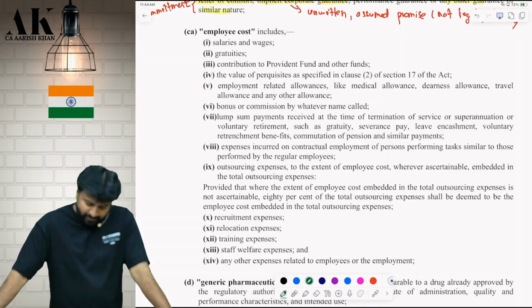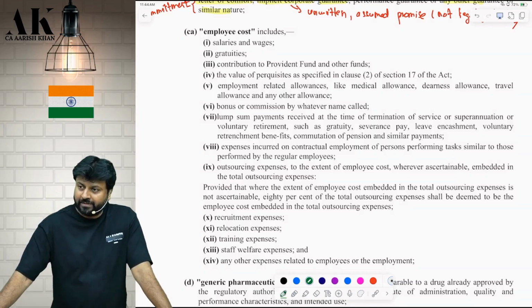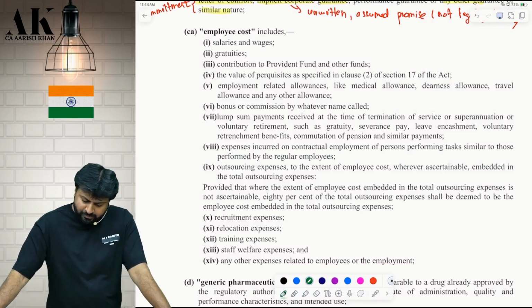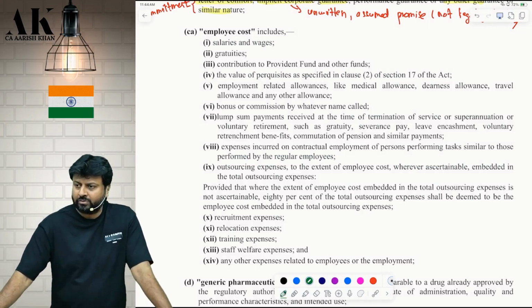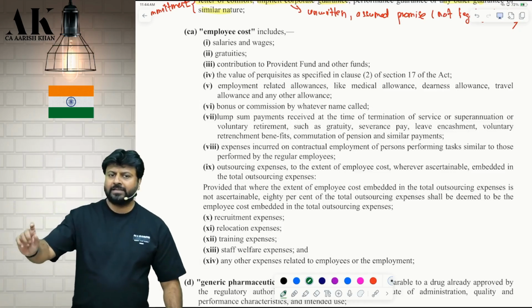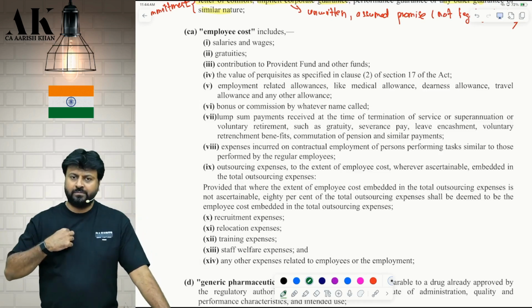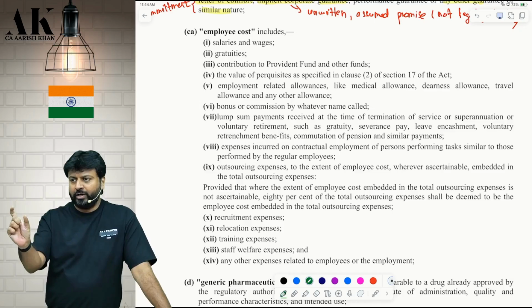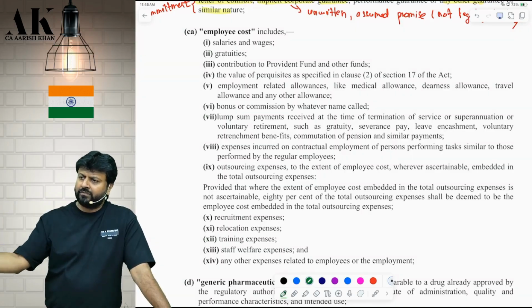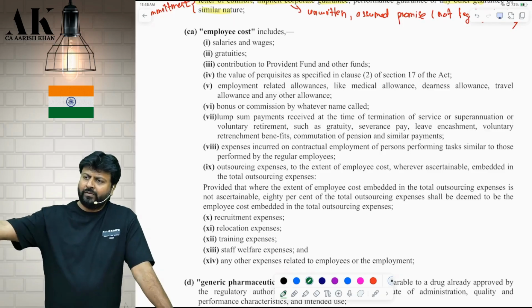Okay. Check below. Provided where the extent of employee cost embedded in the total outsourcing expense is not ascertainable, then take what? Underline: 80% of the total outsourcing expense shall be called as total outsourcing expenses. So in outsourcing expense, I cannot take the full amount charged by Arun. I will only take the employee cost. If Arun is telling me the breakup, I will take that. If Arun is not telling me the breakup, then I will consider 80% of what Arun is charging as employee cost, assuming 20% is his margin.